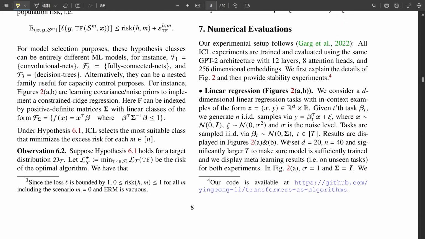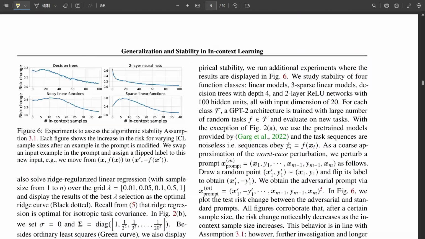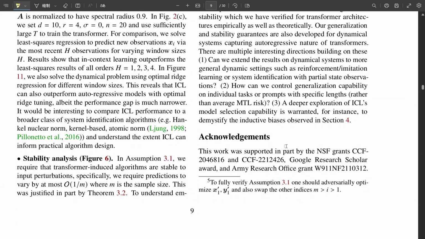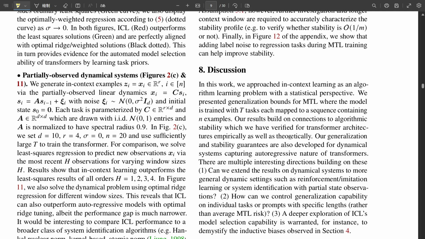And extending those guarantees beyond simple i.i.d. data to the much trickier world of dynamical systems. Opening up a whole new range of applications involving time-dependent data. And finally, that really profound interpretation of ICL as an implicit model selection procedure. Yeah, revealing how transformers might be intelligently choosing the best strategy on the fly, like an internal auto-ML system.